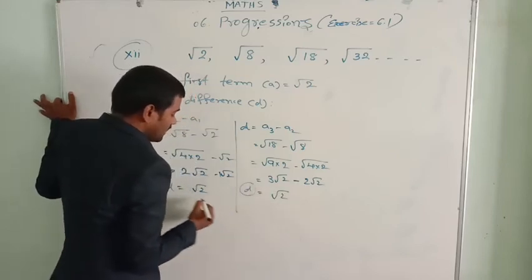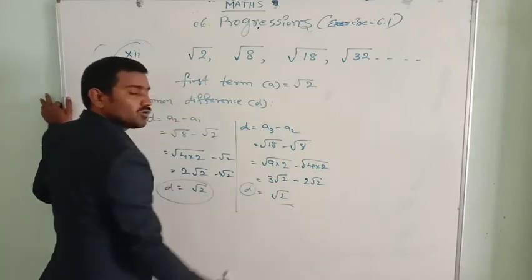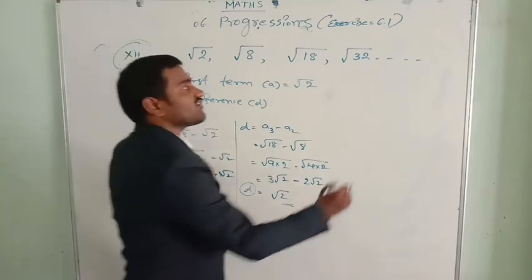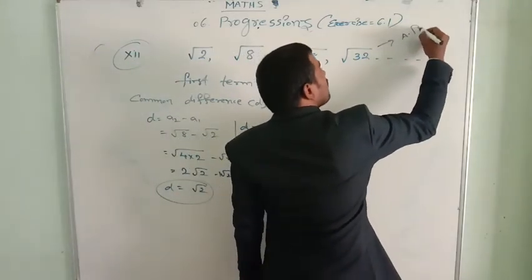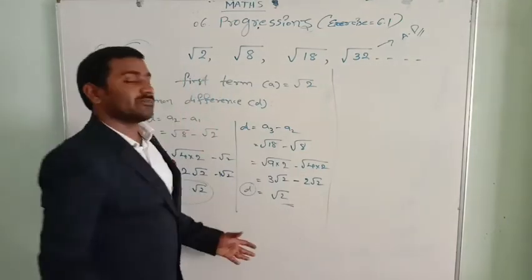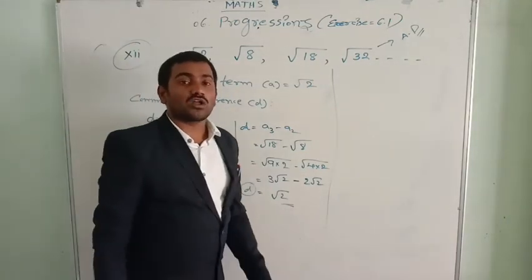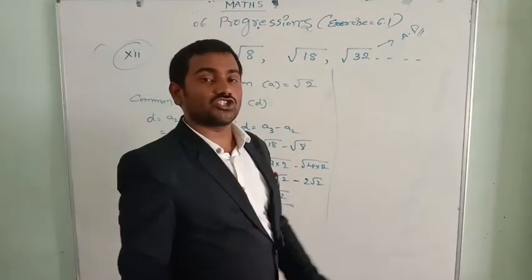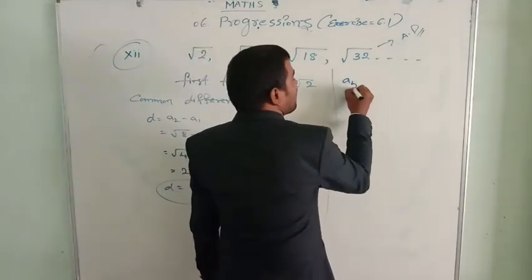That is common difference. And the common difference is same here, root 2 and root 2, as this list of numbers are in arithmetical progression. Okay, they are in arithmetical progression. If they are in arithmetical progression, according to this bit, we need to write the next 3 terms now. The next 3 terms.